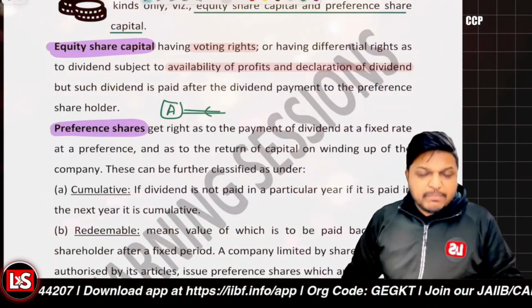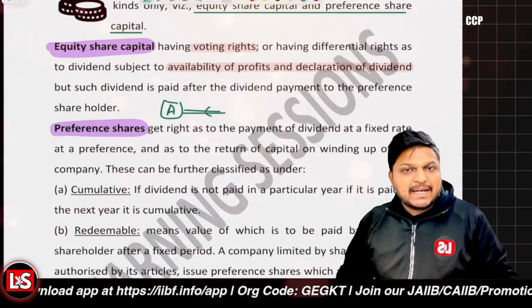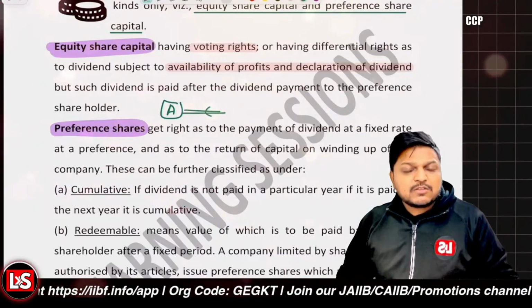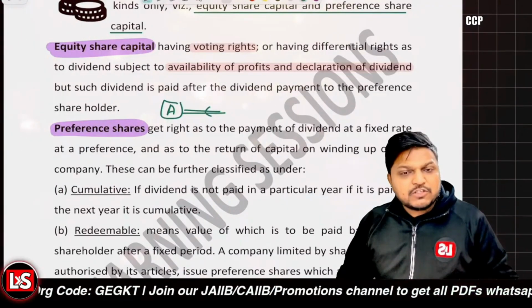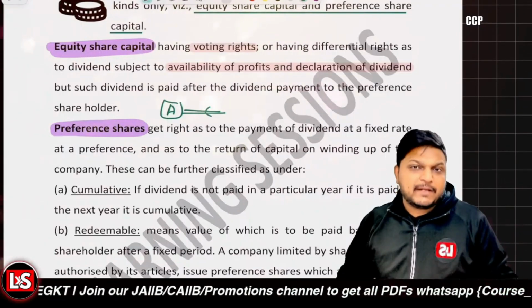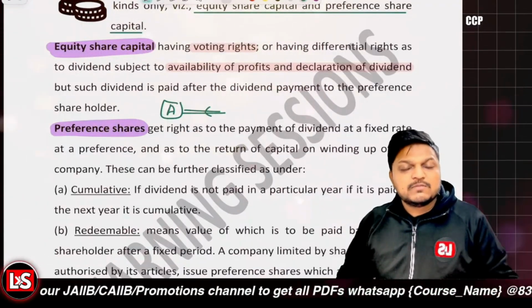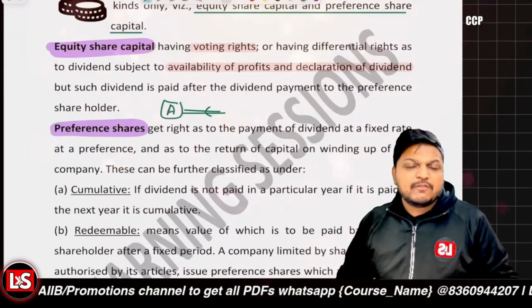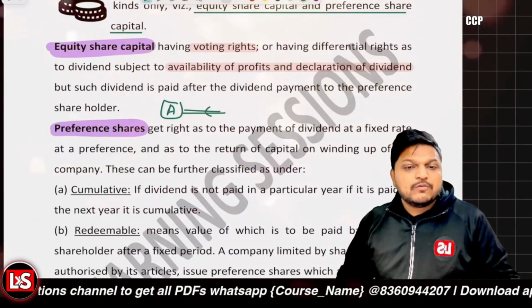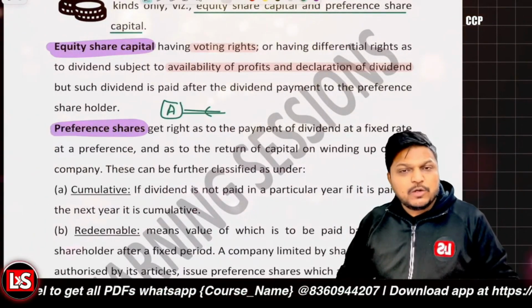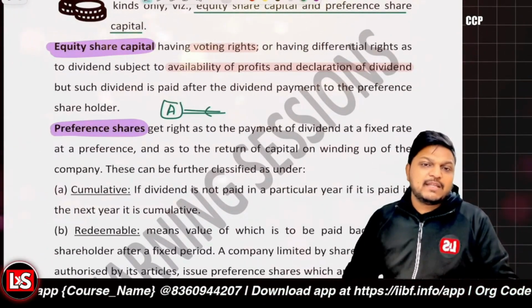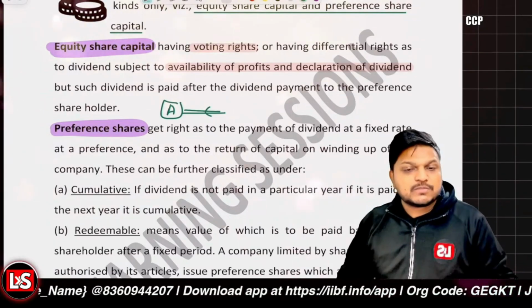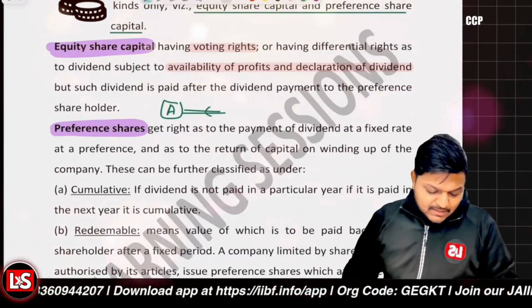And also when the company is liquidated, the liabilities to the preference shareholders are more prior, right? When the amount is being paid off by the liquidator, first the amount due to the preference shareholders will be paid off. And after that, if some amount is remaining, then it will be paid off to the equity shareholders, right? So that is the scenario.